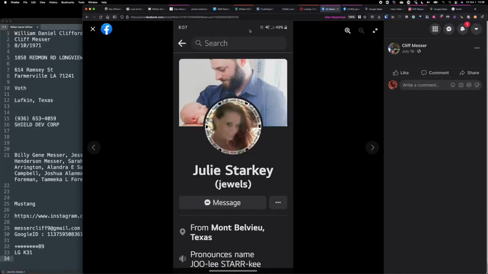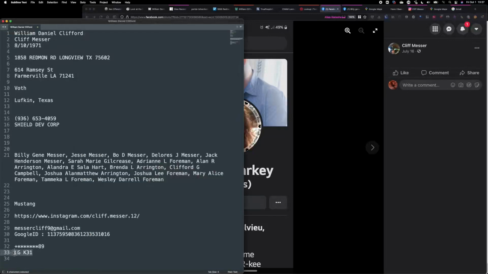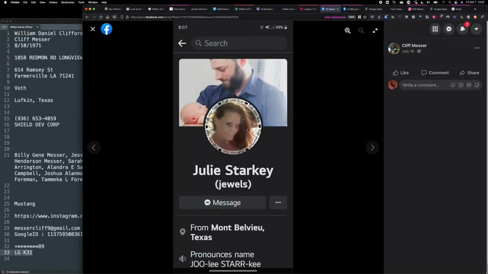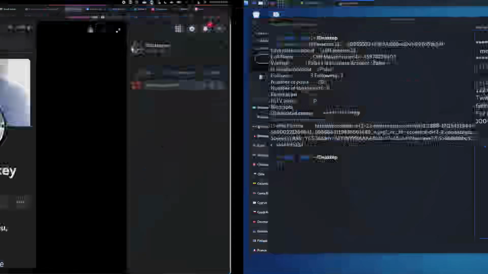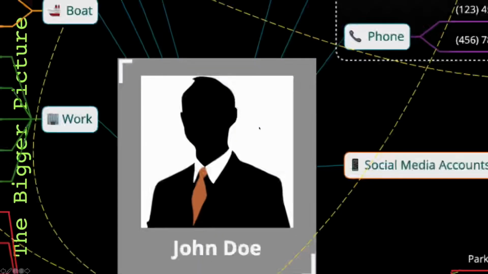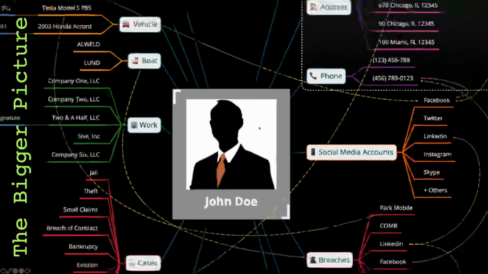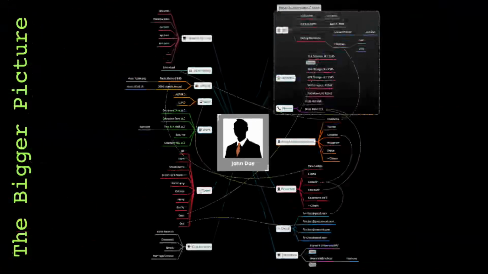This doesn't look like an iPhone, and it doesn't tell you the mobile phone provider, but it does give you an idea that this is likely Android, and this LG K31 kind of confirmed that. It's putting two and two together. At the end of the day, you keep pivoting until you find the information you are looking for. And we want to be eventually in a place where we've tried all different avenues and we start piecing the puzzles together.